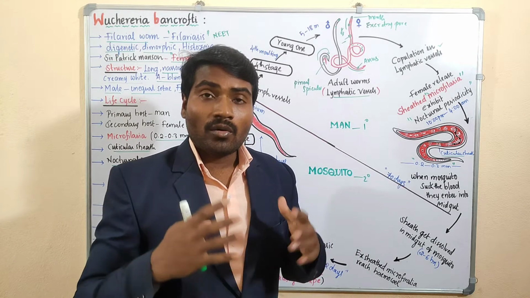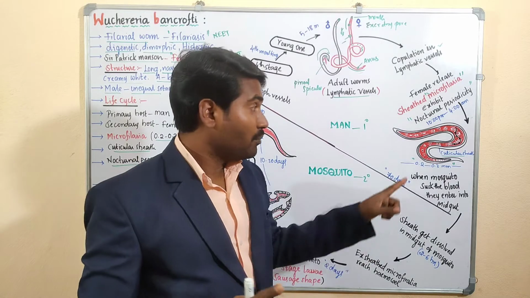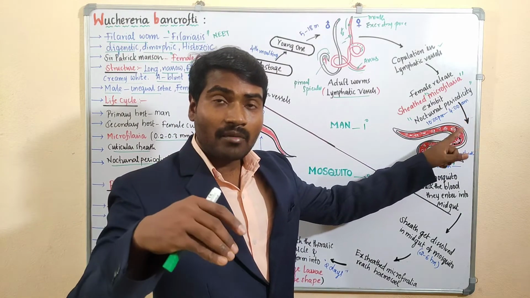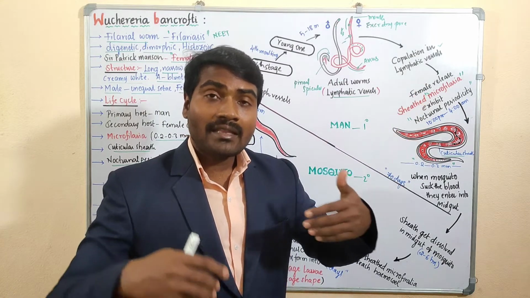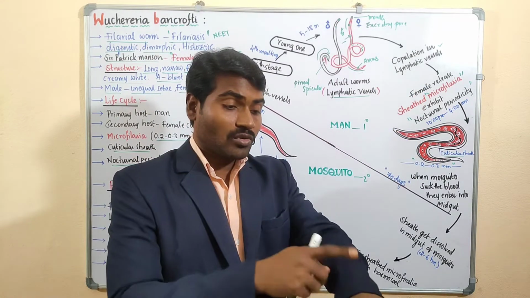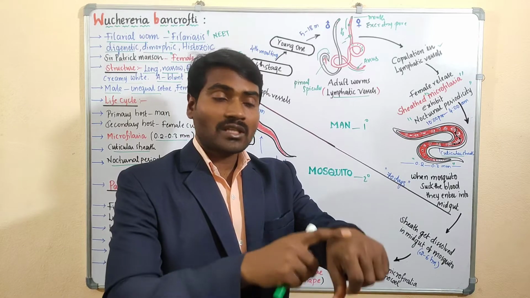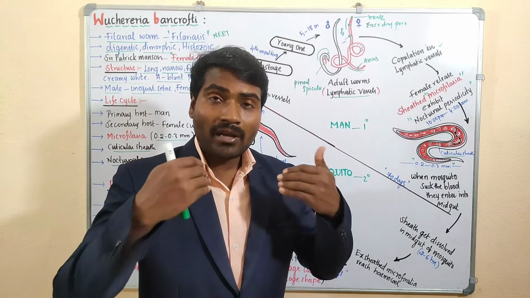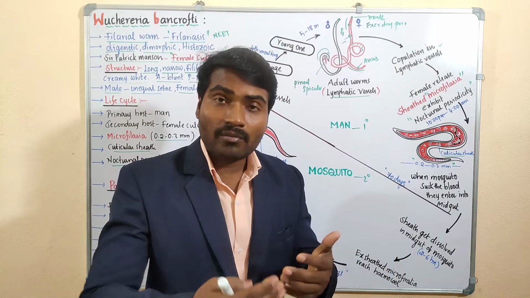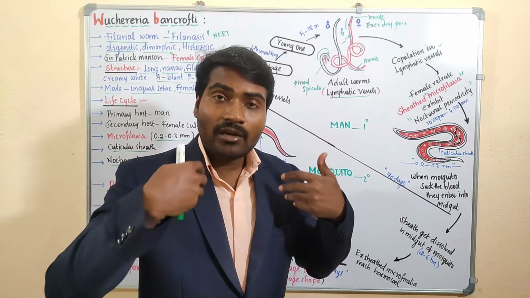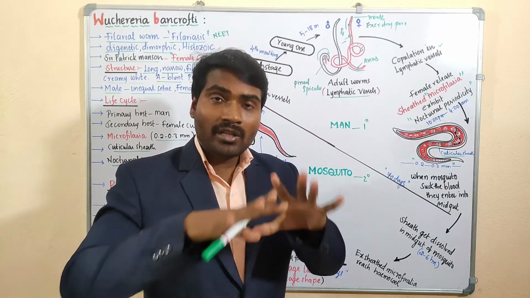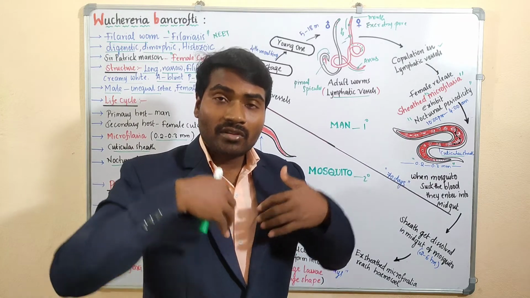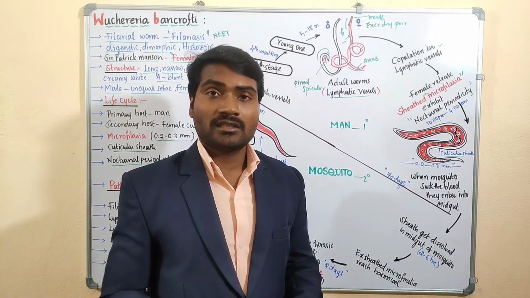Now during the night time, between 10 p.m. and 4 a.m., they come out to the periphery. Once the microfilaria larvae enter our blood from the lymph vessels, during the daytime they sit deeply within the body, in the deeper regions.